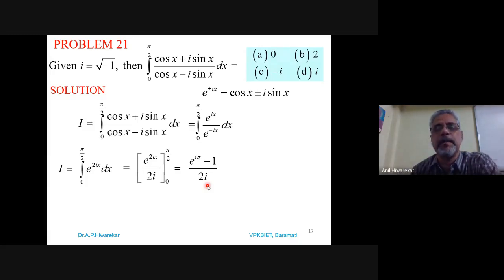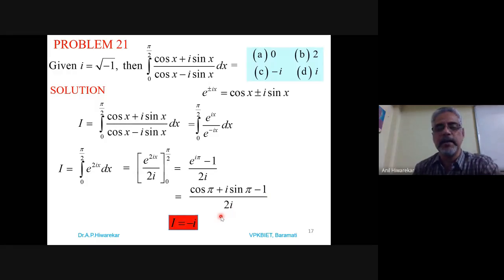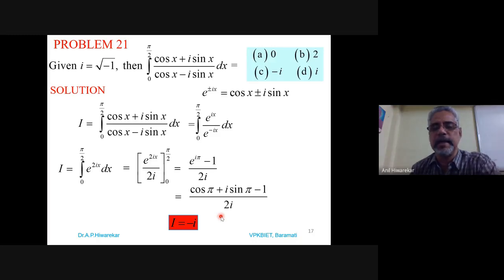Then what is e power i pi? E power ix is cos x plus i times sine x. So it is cos of pi plus i times sine of pi, minus 1 as it is, and this 2i as it is. And cos pi is what? Minus 1. Sine pi is what? 0. So minus 1 plus 0 minus 1 divided by 2i. Means minus 2 divided by 2i.